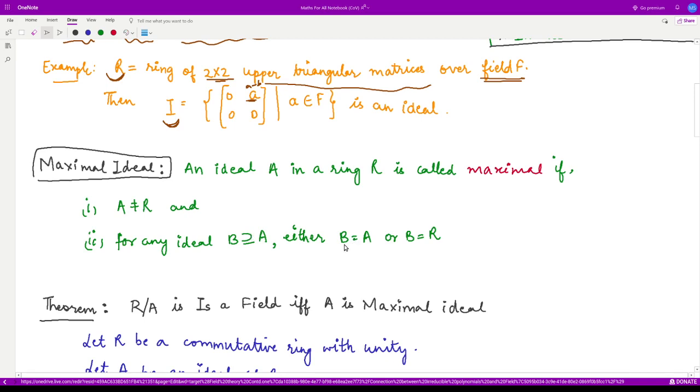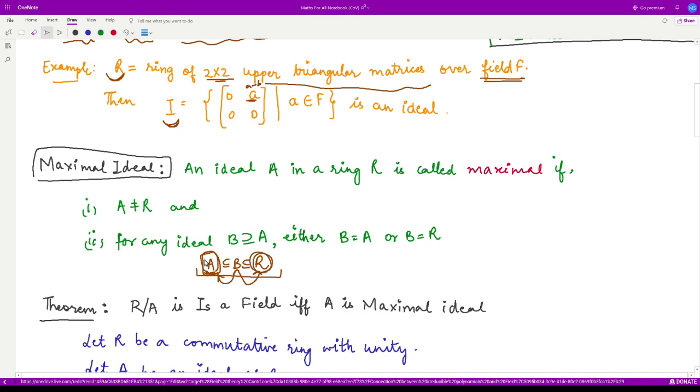Moreover, you have this A and you have this ring R. If you find some set B which is greater than A but less than R, then this B either should be equal to A or it should be equal to R. Then only you can call this set A the maximal ideal of the given ring R, right?